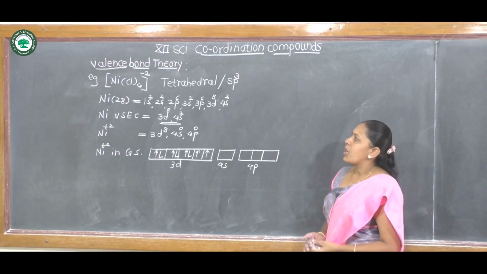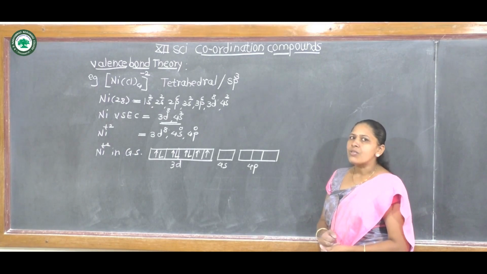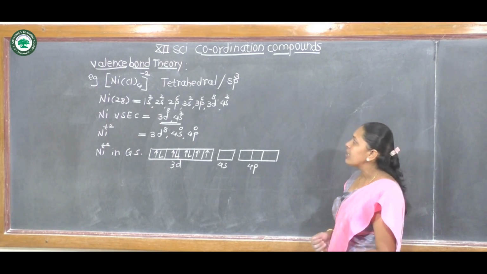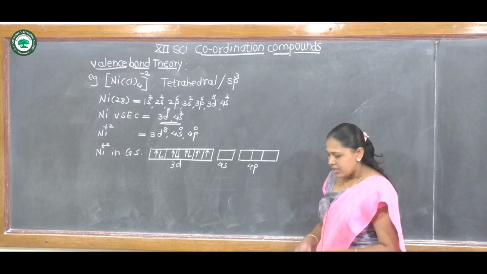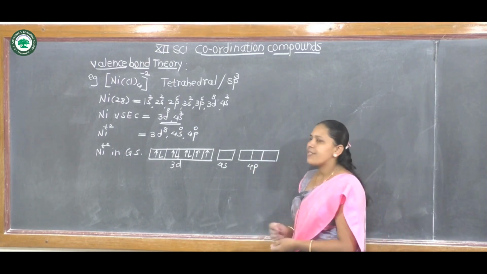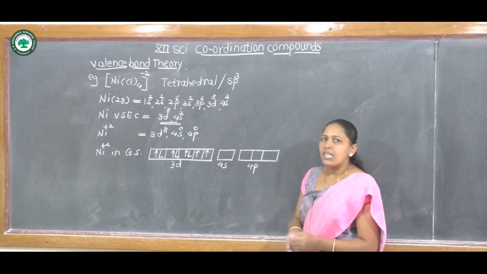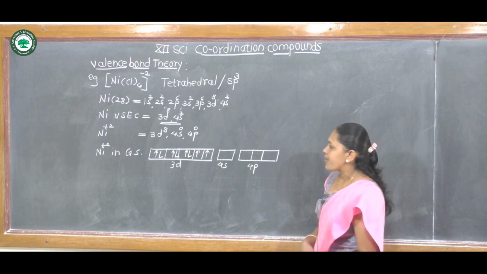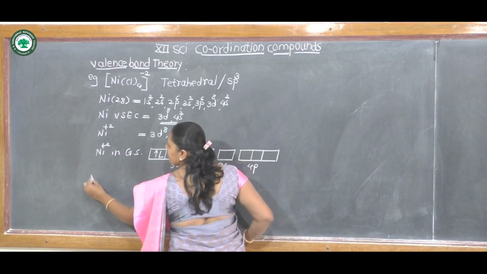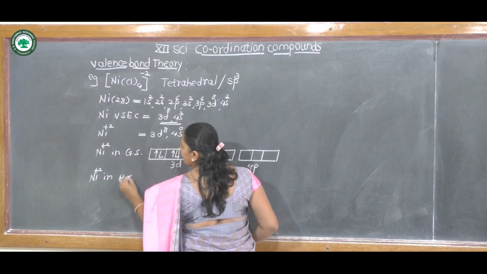Nickel +2 undergoes sp3 hybridization, therefore nickel +2 provides an empty or vacant s orbital and 3 p orbitals. These are already vacant, therefore here also it is not necessary to pair electrons or transfer an electron from one orbital to another orbital. Nickel +2 in hybridized state.